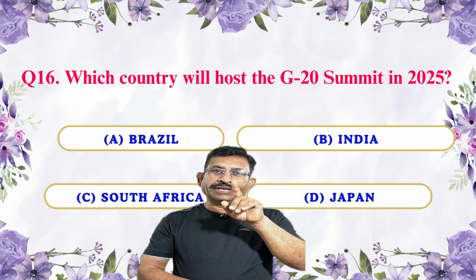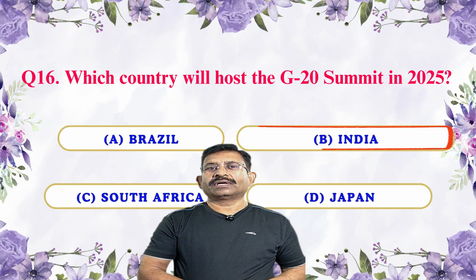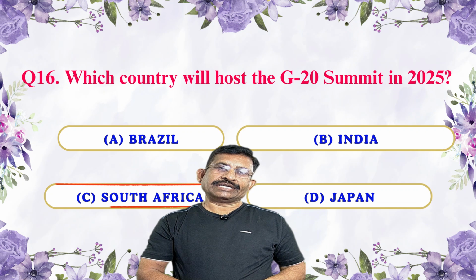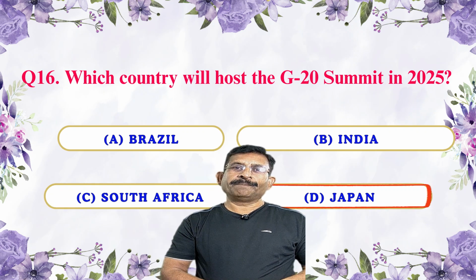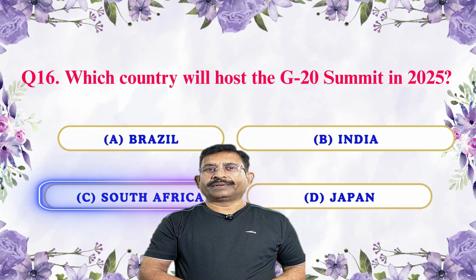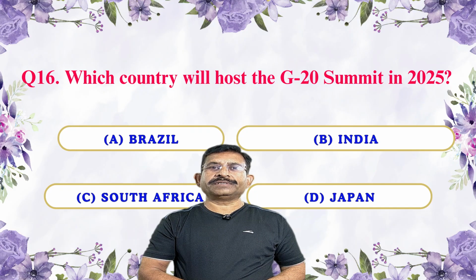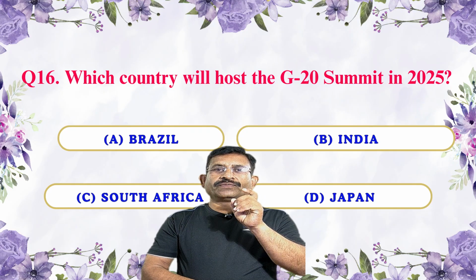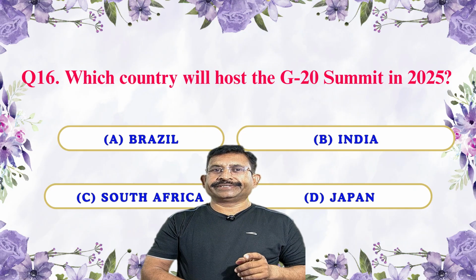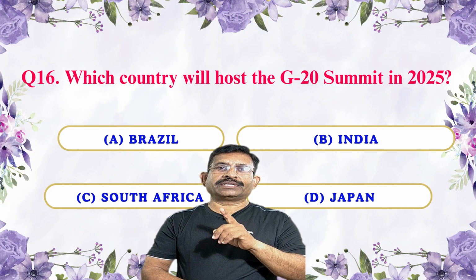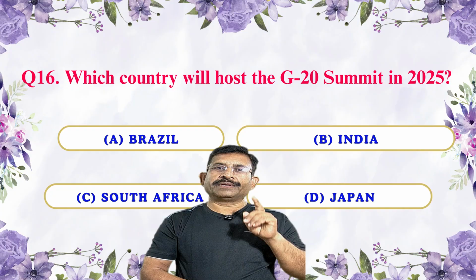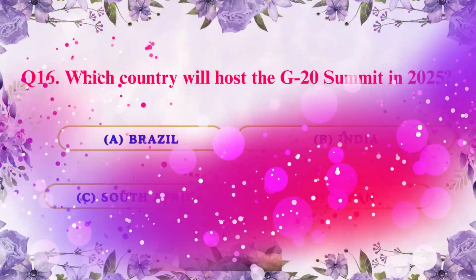Brazil, India, South Africa, or Japan. Answer is C, South Africa, because South Africa is the official host for the G20 summit in 2025 as per the rotation schedule of G20.